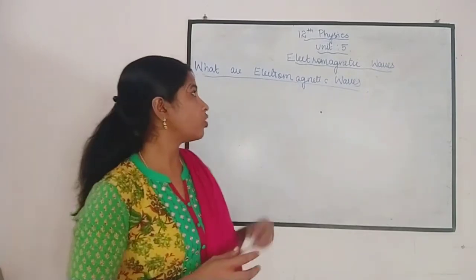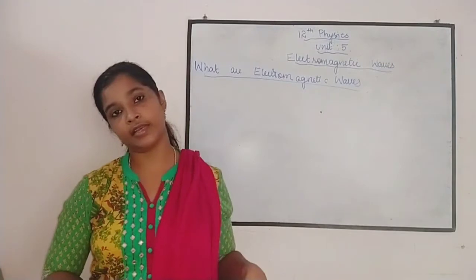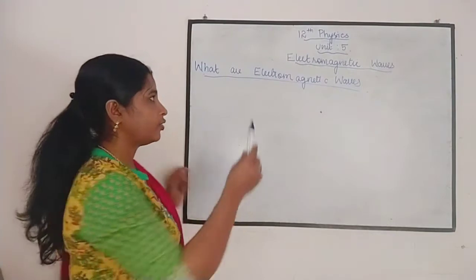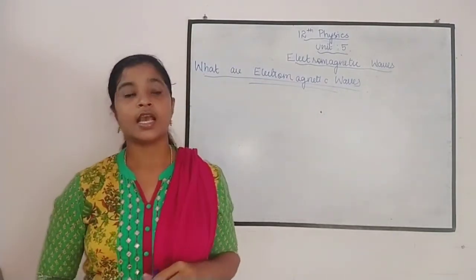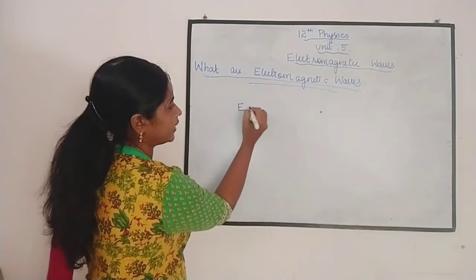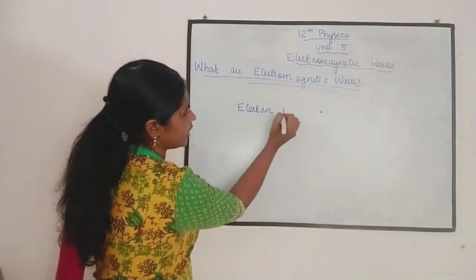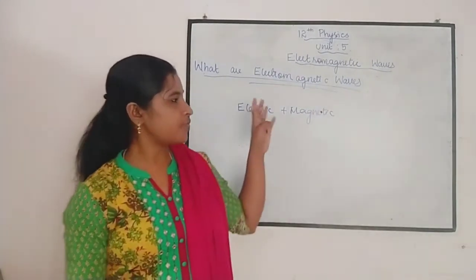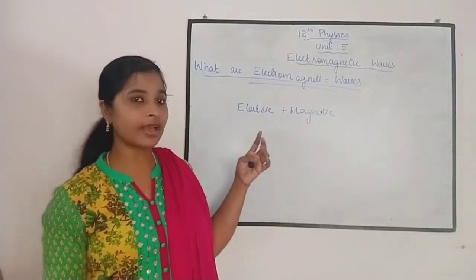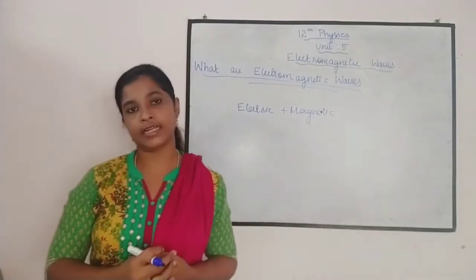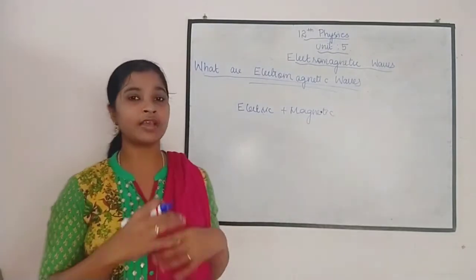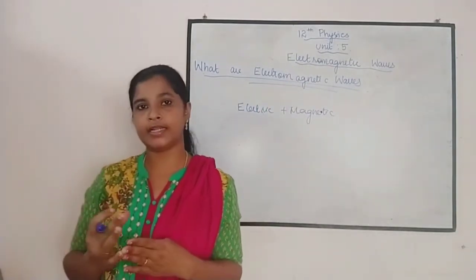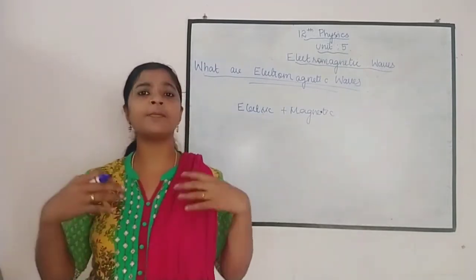Now let us study what these electromagnetic waves are. Can you guess anything from the name? Yes, it is electric plus magnetic. Electromagnetic in the sense it has electric plus magnetic. That means these waves have something to do with the electric field and the magnetic field.